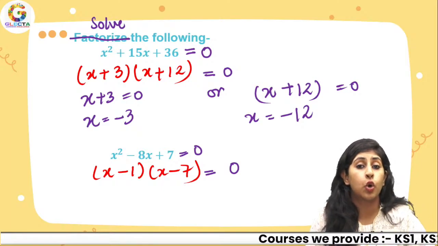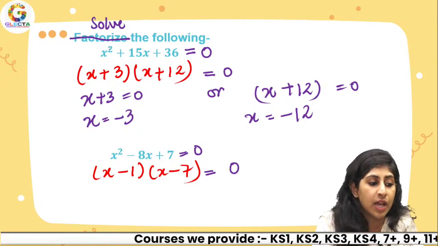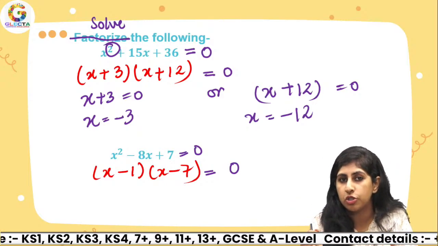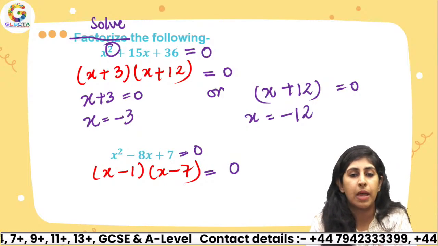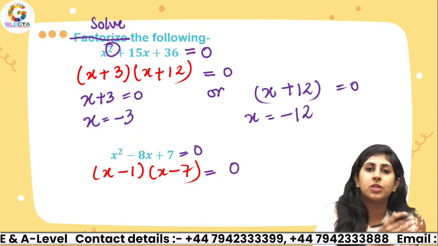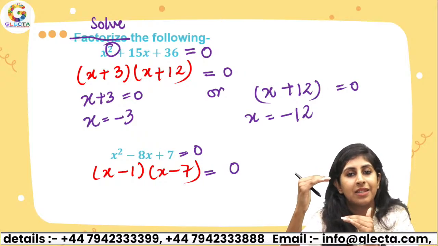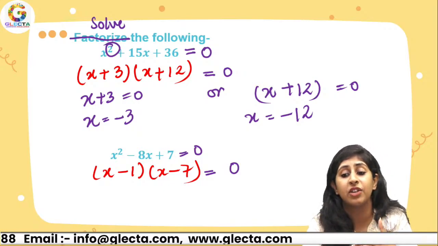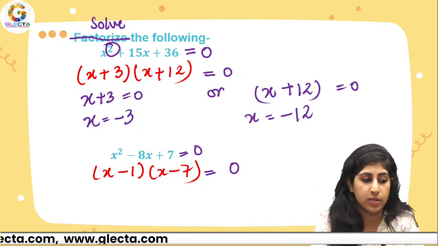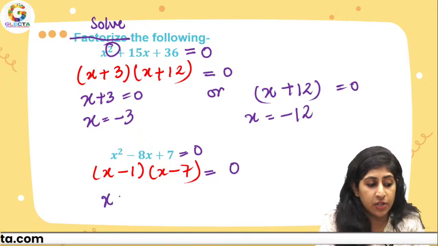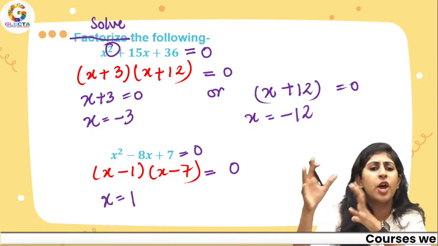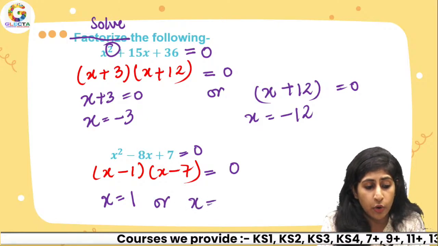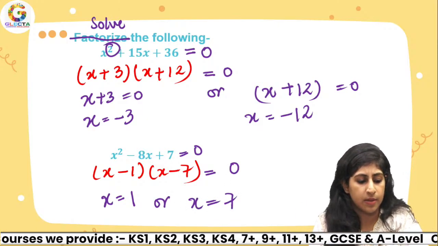Remember that when you're solving a quadratic equation, it has power 2, so you'll always get 2 solutions. And if you're not getting 2 solutions, then maybe you've done something incorrect. The maximum that we can get is 2 solutions. We may also have 1 solution, but that's the case when we have repeated factors. I'll explain that as well. In the next one, you don't need to put the entire bracket equal to 0 every single time. Very good, Tanishka. Either x equals 1 or x equals 7. Just change the signs, right?